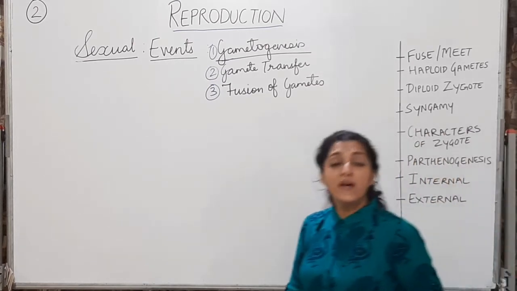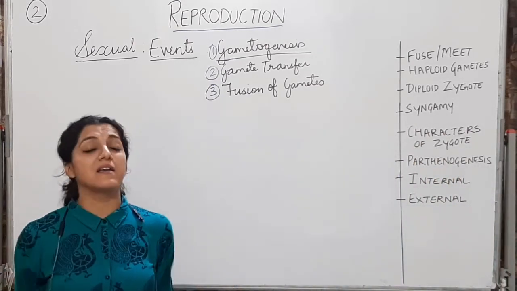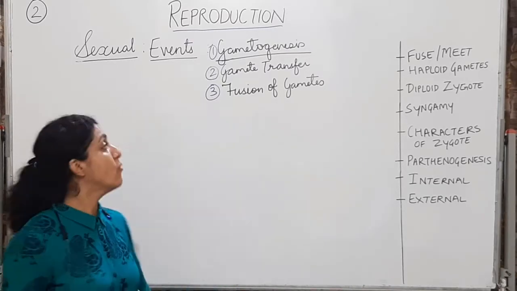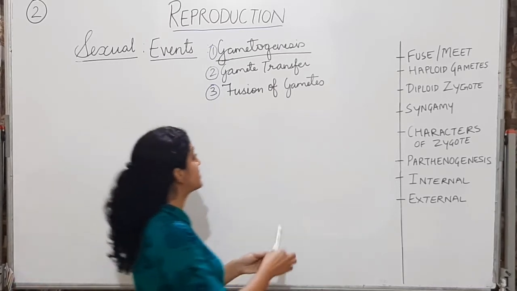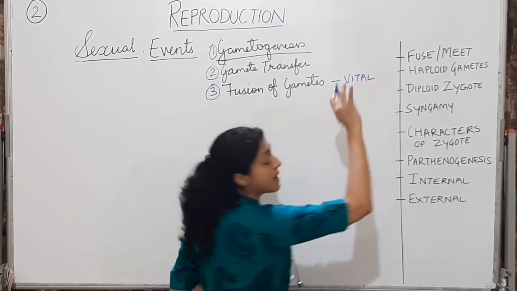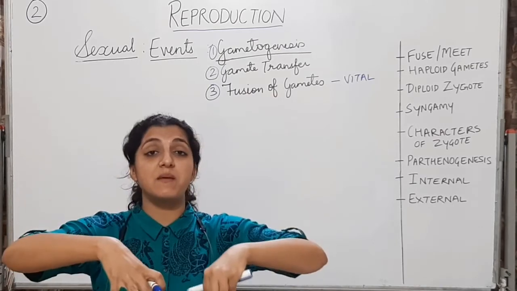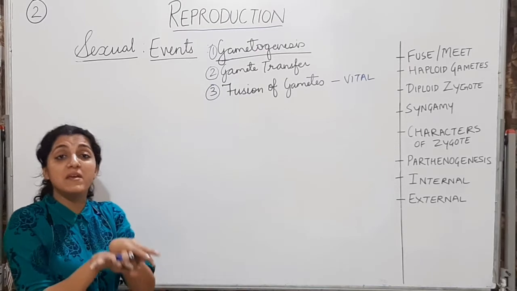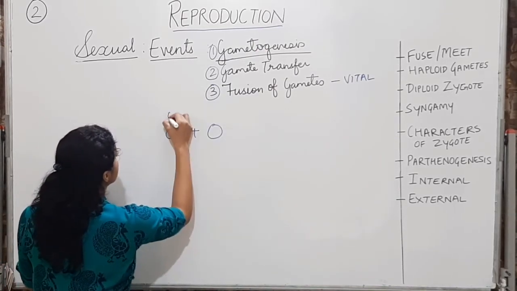Now students, once the gametes have transferred, male gametes have now come into the female body, we have seen the gamete transfer. We have now come to the third and the most vital step in the process of sexual reproduction. Now the gametes have come to one place, but the actual meeting of gametes, the actual fusion of gametes, the male gamete is now fusing with the female gamete.